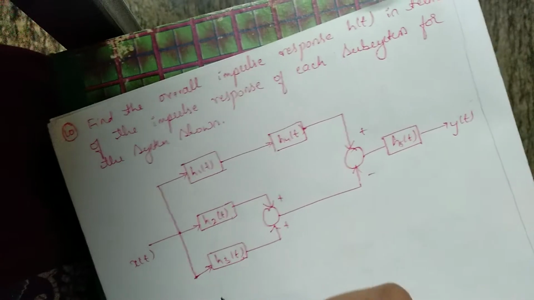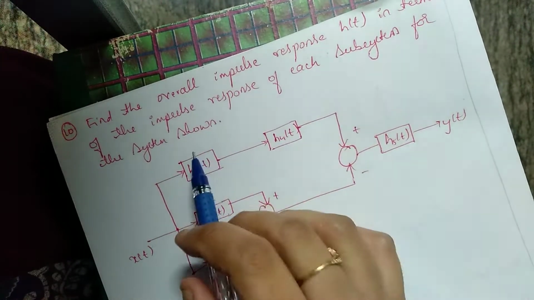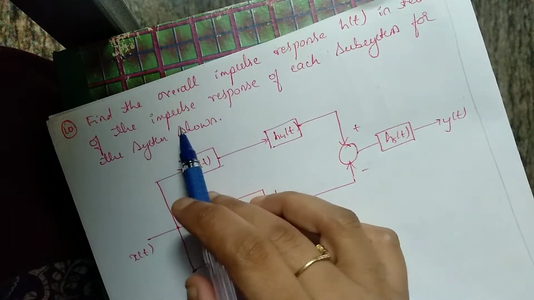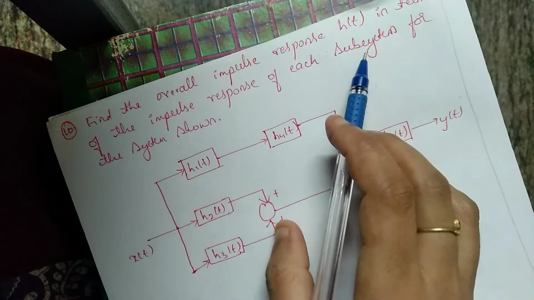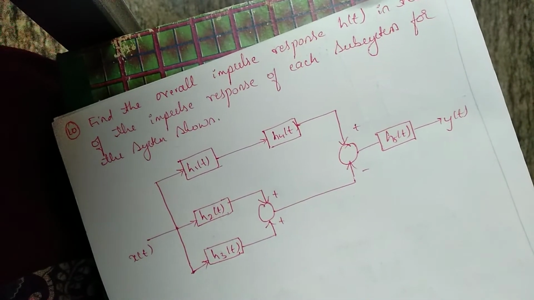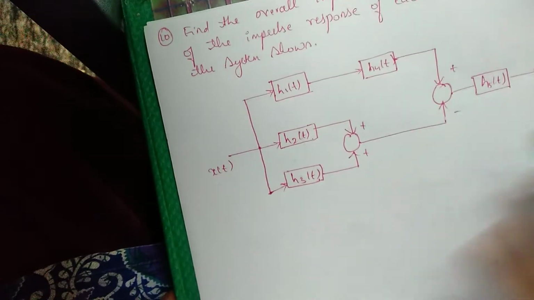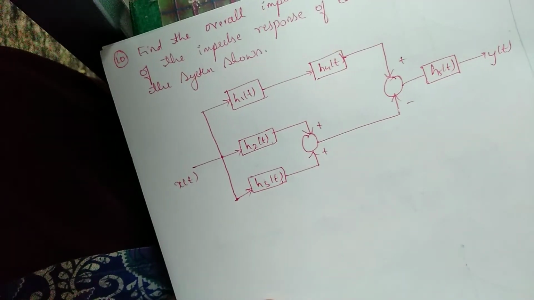So the next problem is, here we need to find the overall impulse response h of t as a function of each impulse response of the subsystems. This we have already done in the last video, but here I'm telling how you can do it in a single step without reducing the blocks.